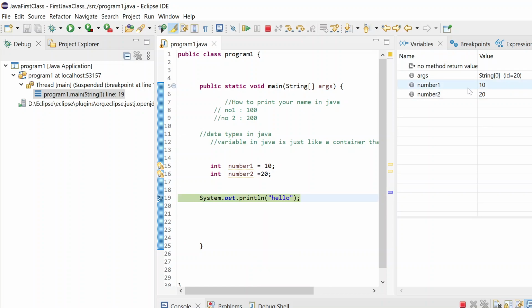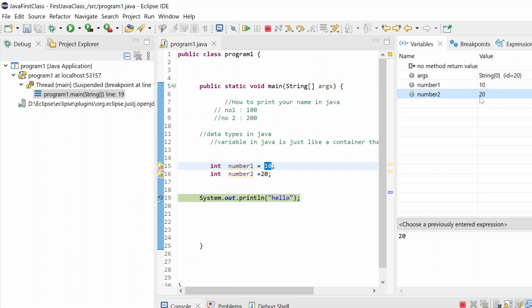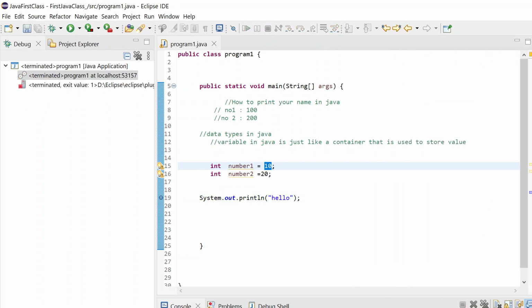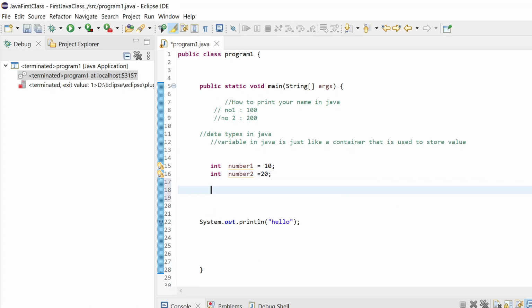If you see number 1 and number 2, the value 10 is present inside this variable. The left hand side is the variable, and this is the value of the variable. And this is our number 2. Now I need to add both the numbers, right? How can I add them? I can simply say number 1 plus number 2. This is the basic operation which we are all familiar with. Now if I try to run this program, it is giving me some kind of error.